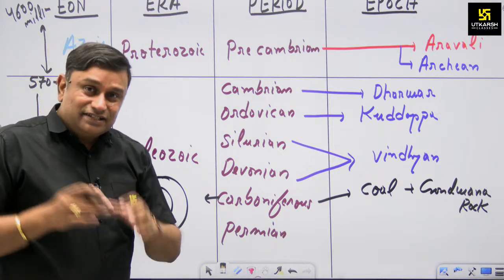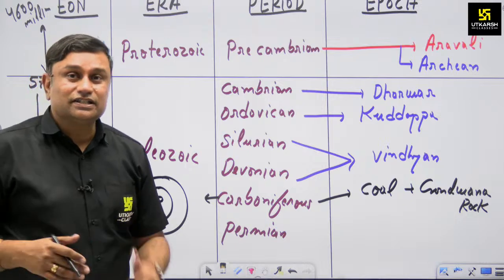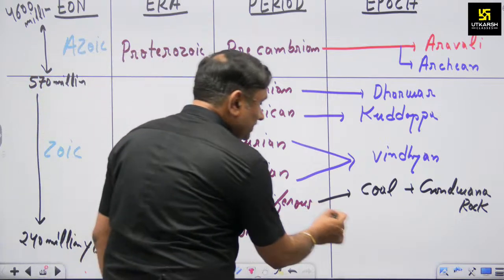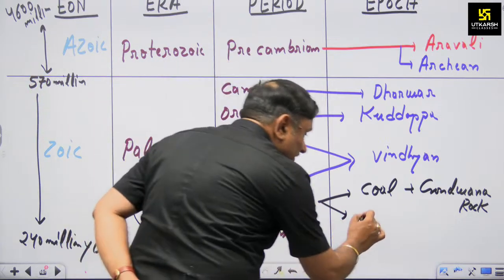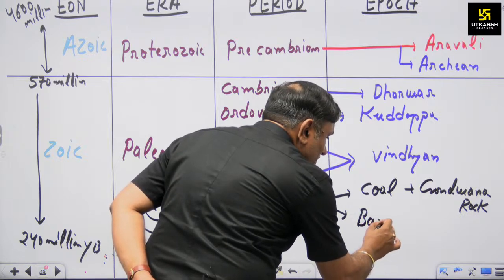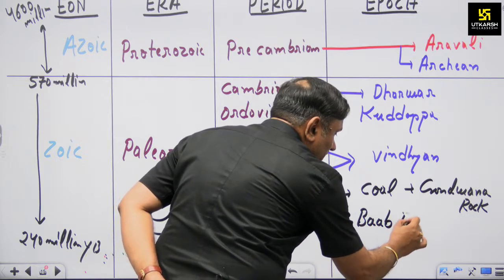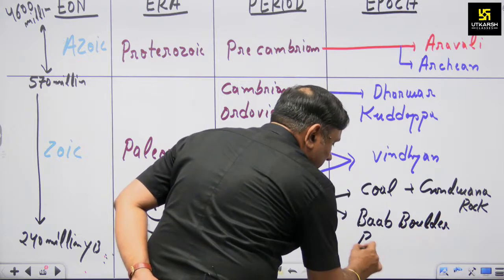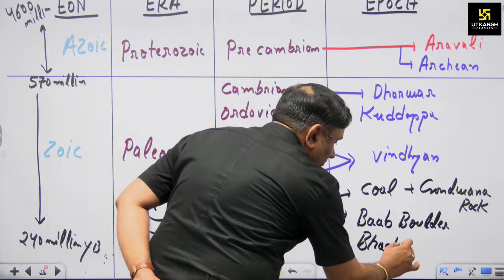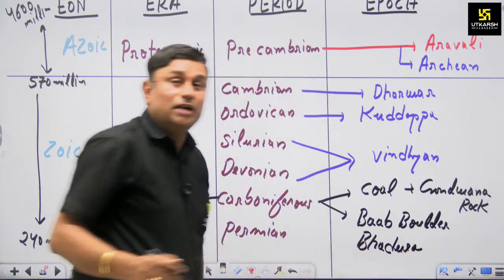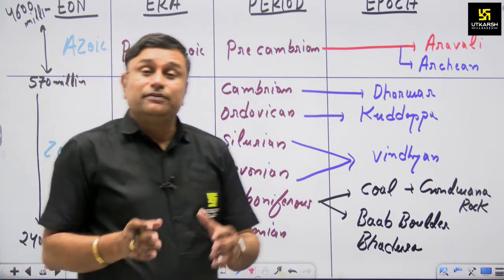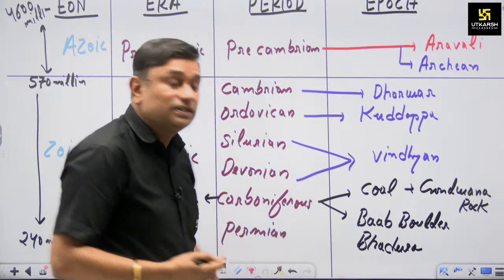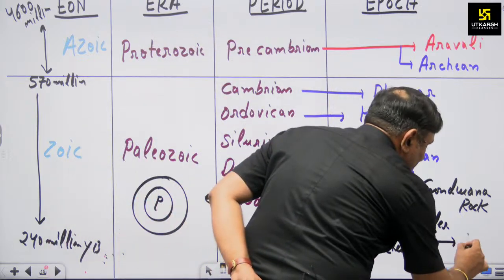So is there any significance of the Carboniferous in Rajasthan? Yes, definitely there is significance in Rajasthan, because in Rajasthan there are the Bap boulder and Bhadura rock systems. And where are the Bap boulder and Bhadura rock systems found? They are found in Jodhpur.